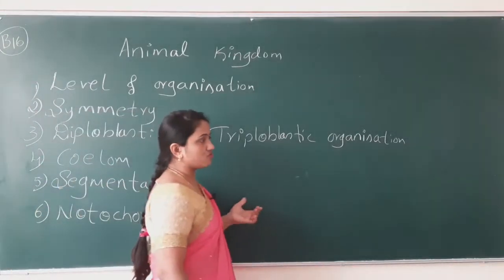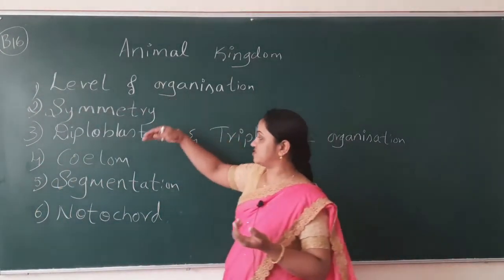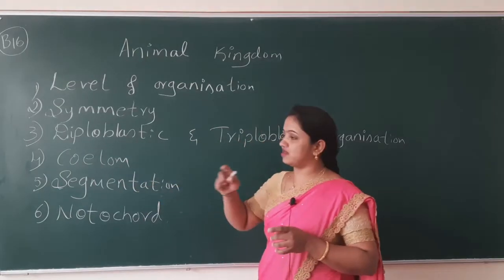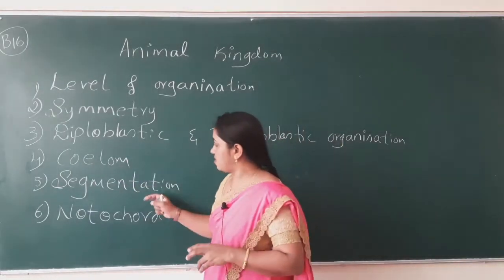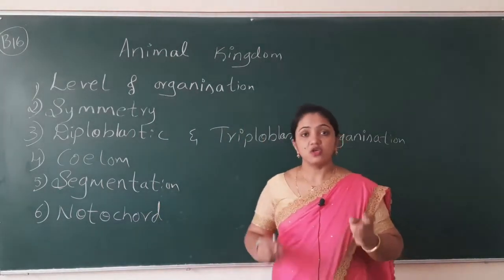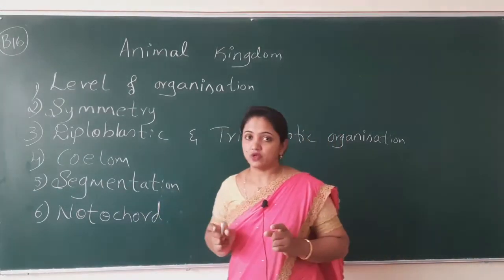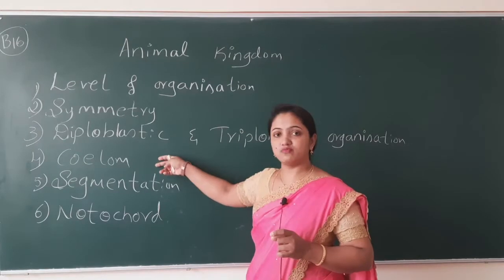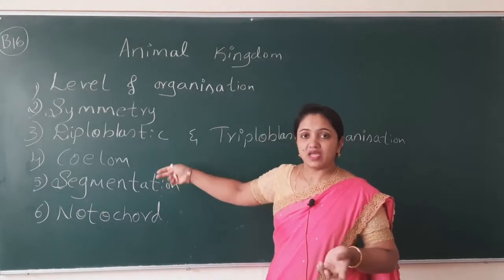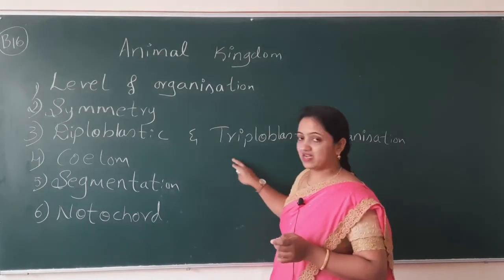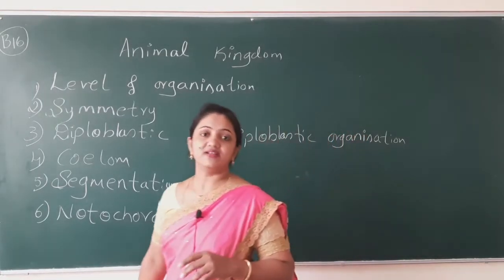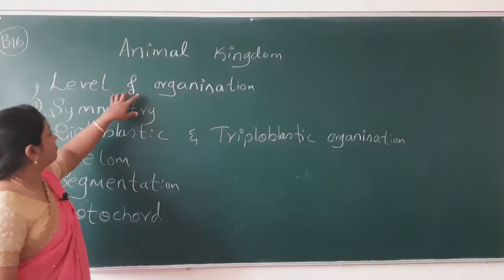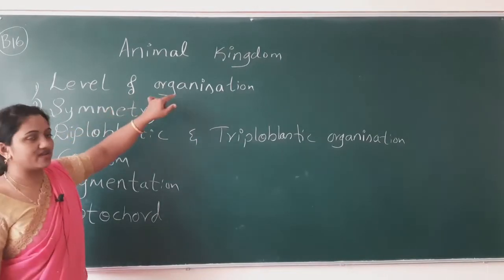Don't stick to the small meaning of coelom, segmentation or notochord. You have to write the definition, because they ask for 2 marks: what is coelom? Under this, a few more categories are there, based on which animals have been differentiated. So, we'll start with the level of organization.